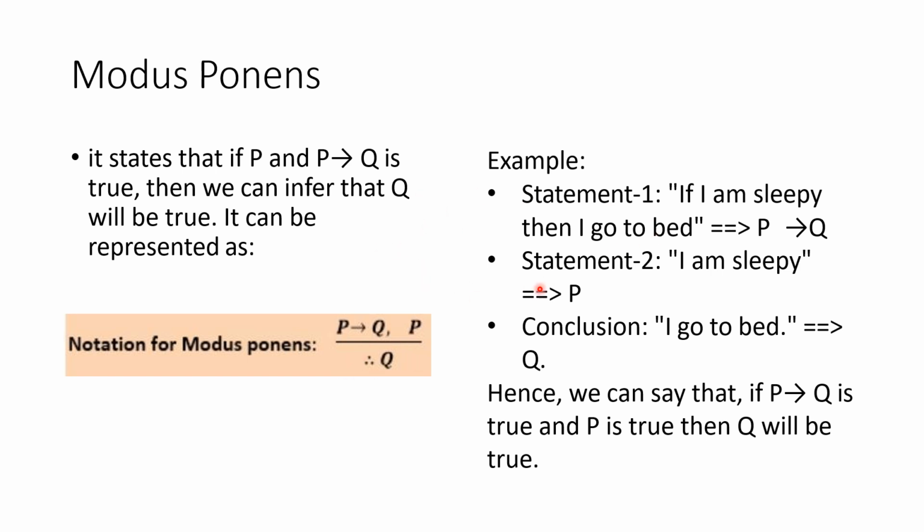If I am sleepy, then I go to bed. I am considering I am sleepy as P and I go to bed as Q. So if I am sleepy, then I go to bed, which we can represent using implies: if P is true, then Q will be true. Then I am sleepy, which I take as P. From these two sentences, I can conclude that if P is true and P implies Q, then Q is also true. So my conclusion is I go to bed.